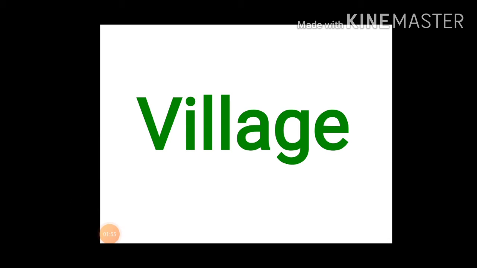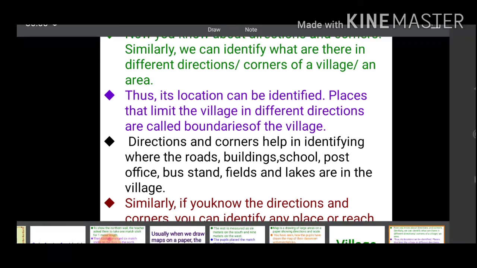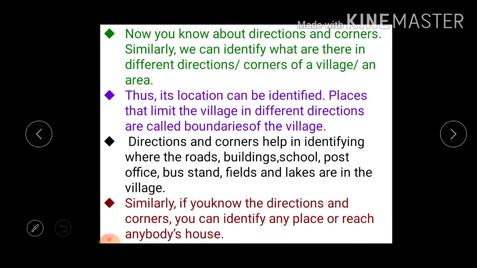Now we are discussing the village. By using the directions and corners we can find the directions and corners of a village. In a village we have seen different houses, roads, lakes, mountains. Based on the directions and corners we can identify the directions and corners of a village or an area.